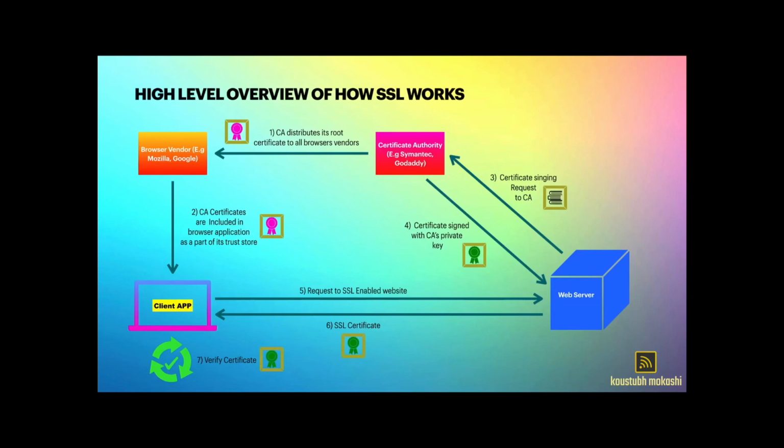As we already know, the digital signature is the encrypted hash of the certificate's data part, where the private key of the certificate authority is used for encryption, and the only way to decrypt it is using the certificate authority's public key. Once the browser decrypts the digital signature and gets the hash, it then calculates the hash for the data part of the SSL certificate itself. If both hashes match, the calculated one and the decrypted one, then the certificate is valid and the website can be trusted for further